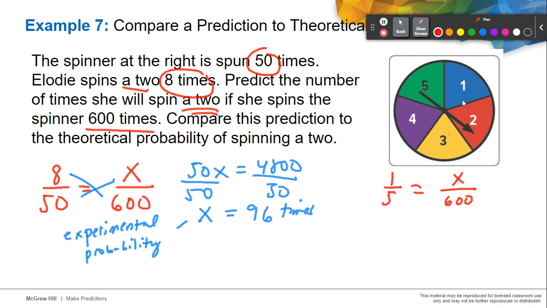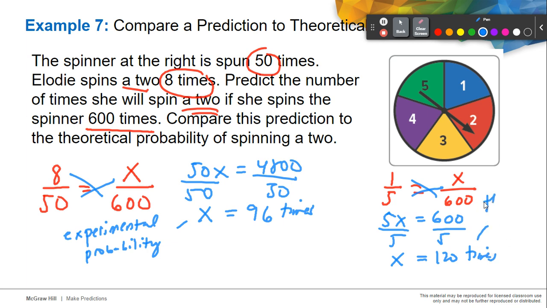Again we cross multiply, so you have 5x equal to 600. We divide both sides by 5, so x is equal to 120 times. This one is our theoretical probability.